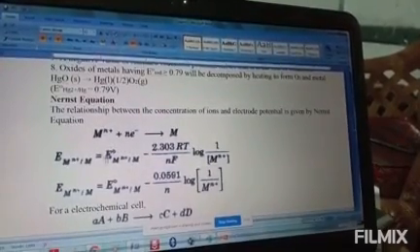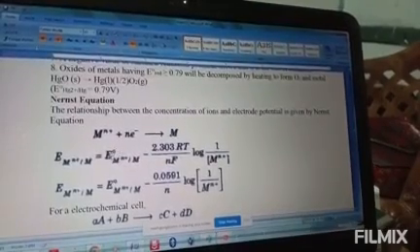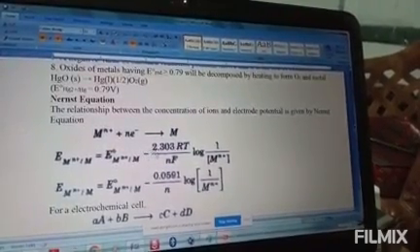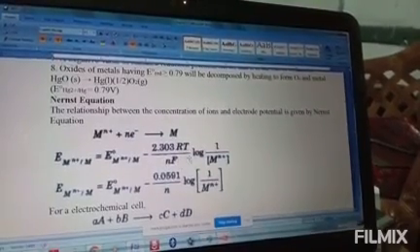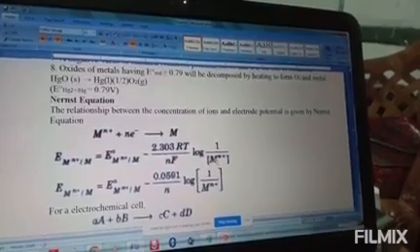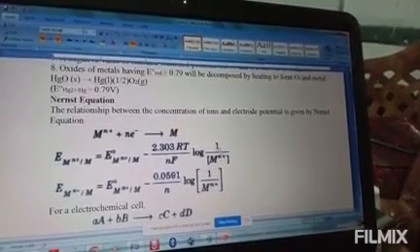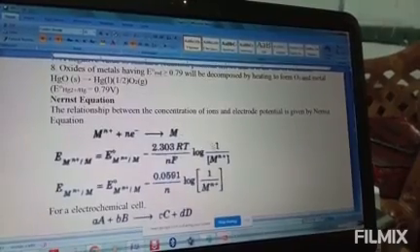E naught of anode minus cathode. From that, we need to find E = E naught minus 2.303 RT by nF, log of 1 over the concentration of M^(n+).